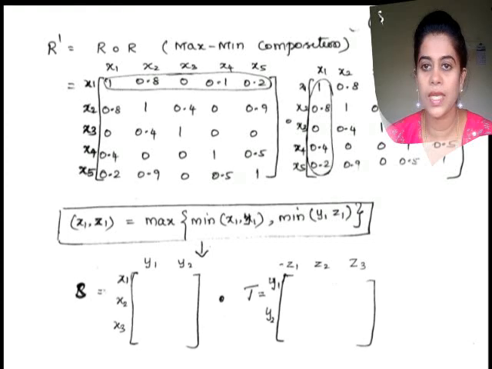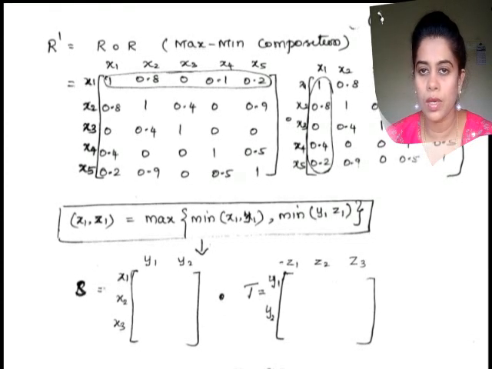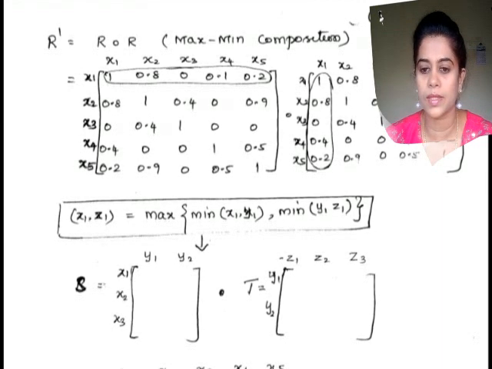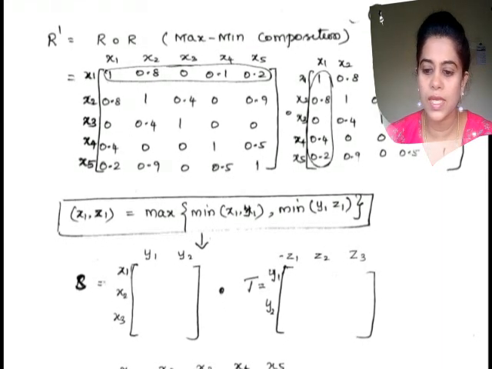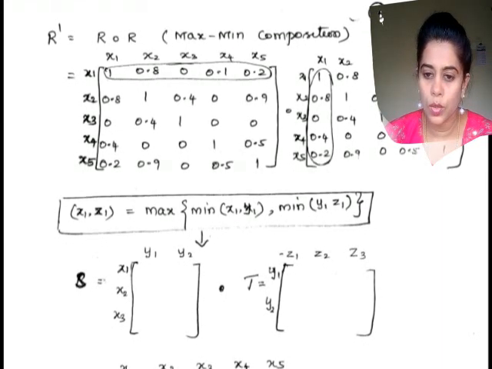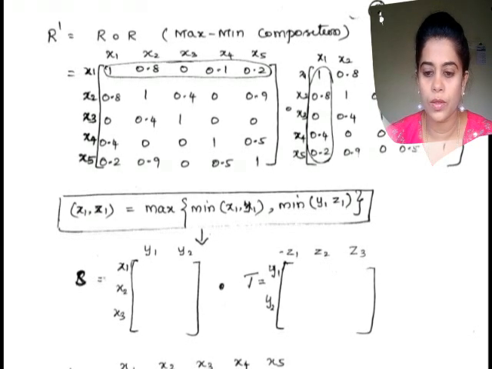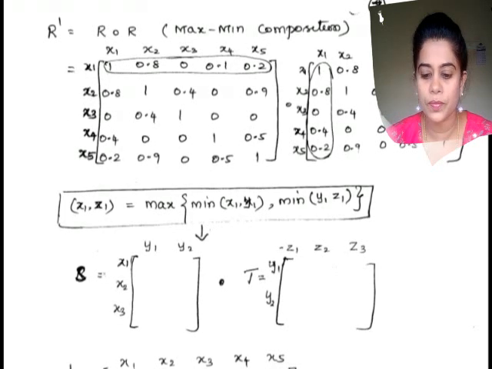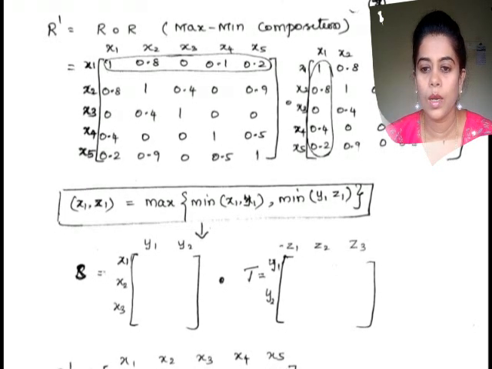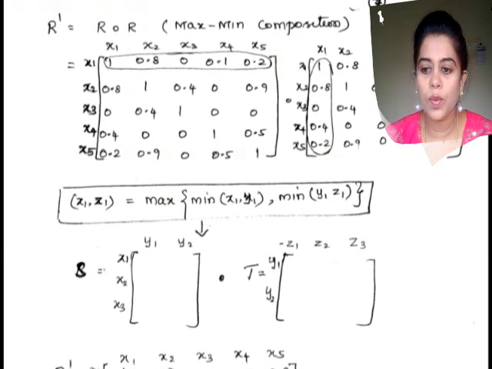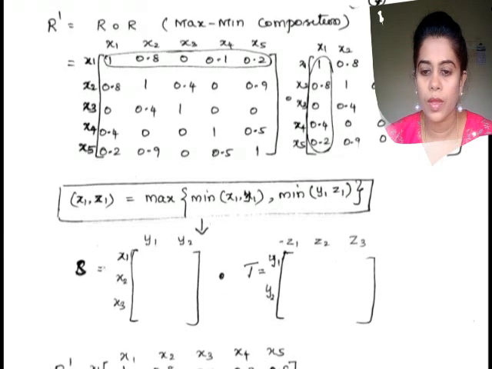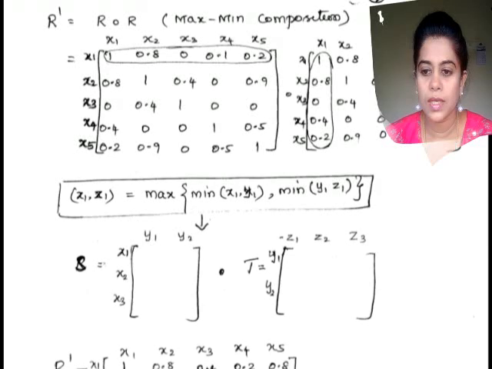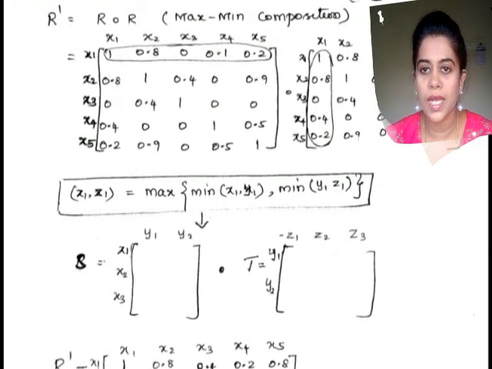Instead of S and T, here we are taking the R matrix composite with the R matrix, which means we are considering the row from the first matrix and the column from the second matrix. That is, x1 from the first matrix and x1 from the second matrix.